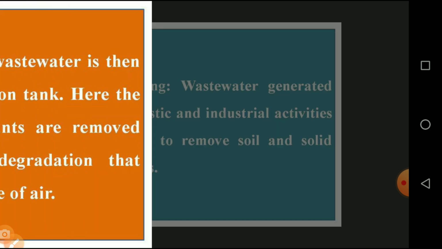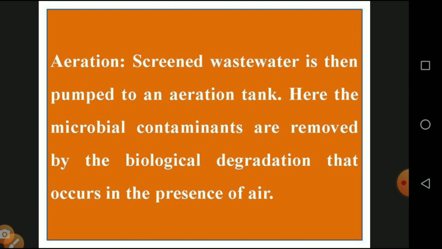Again they go for another sedimentation process. Then next we will see about aeration. The screened wastewater is then pumped into the aeration tank. It is a huge tank. It consists of an adjuster and a rotator. High pressure air is passed into the container. Then what will happen? It is done at a high speed of air.